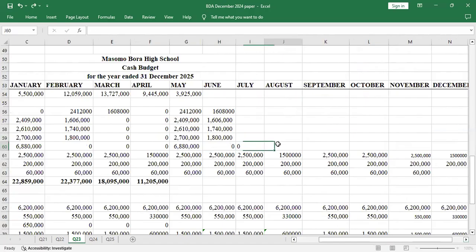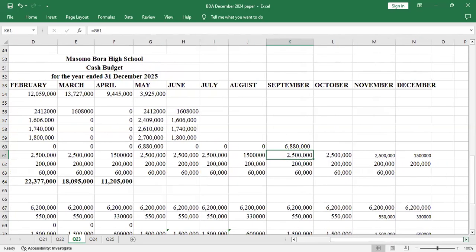Then in September we'll have the same amount for capitation. Let me just fill everything to save on time, because we'll be here till midnight. In October there will be no capitation, in November no capitation, and December also no capitation. So I've filled that under capitation. Then I would append to school fees.